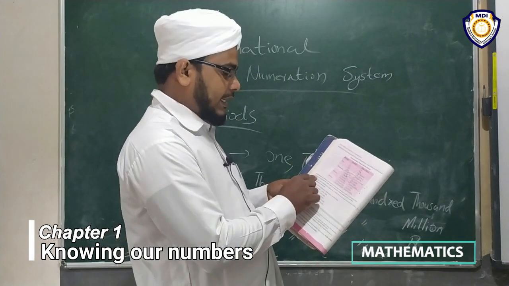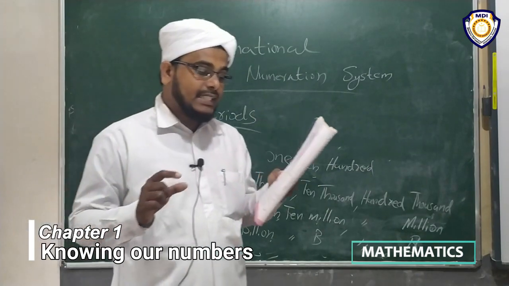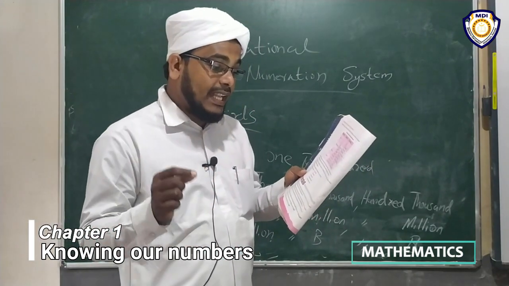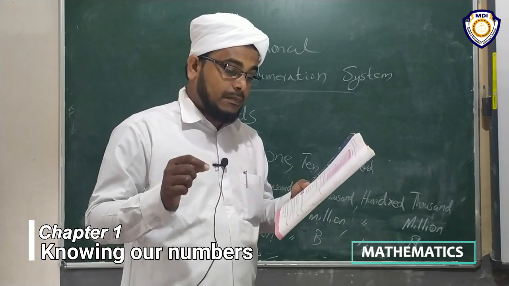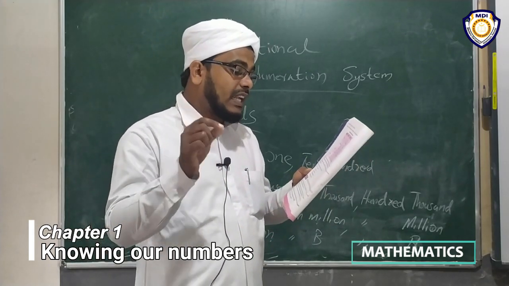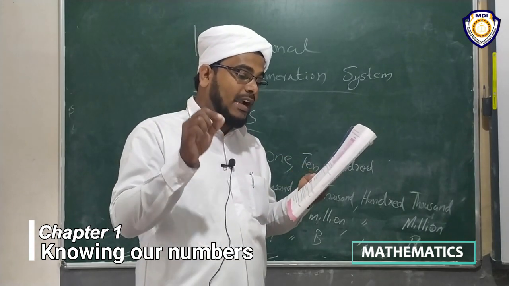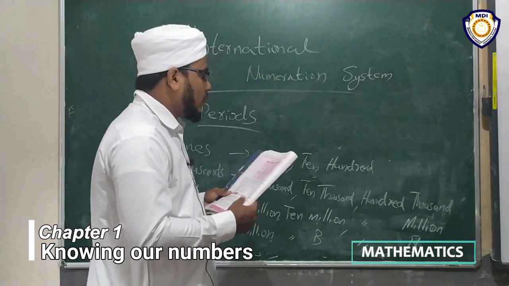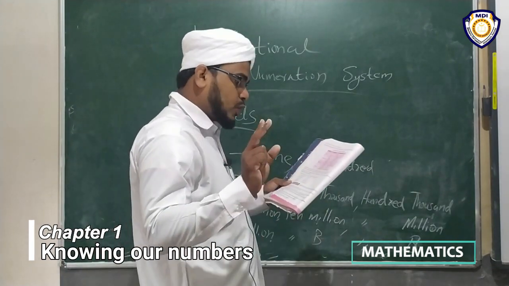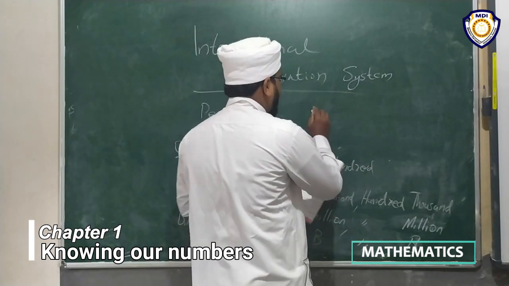After that, you can read here: according to the modern convention of writing numerals, a space is left after every 3 digits, starting from the right side, or a comma is used to separate the periods. There are 2 types. One is giving space.